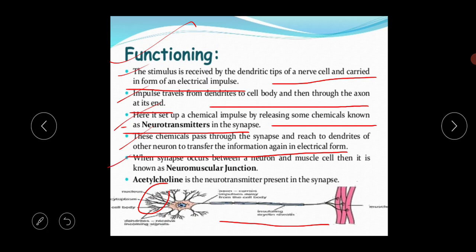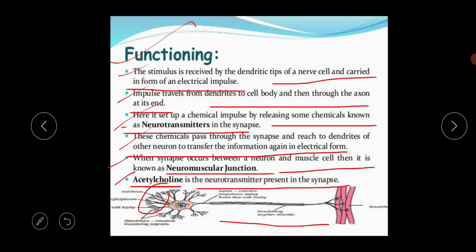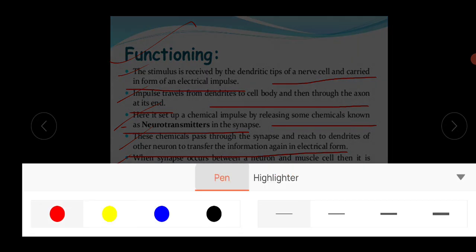Next thing is when the synapse occurs between a neuron and a muscle cell, then it's also called the neuromuscular junction. Okay, and acetylcholine, please remember this term. Acetylcholine is the neurotransmitter present in the synapse. Please remember this chemical name because this is important for your 1 mark question. I am highlighting this acetylcholine portion. Please remember this name because this is important for your exam.